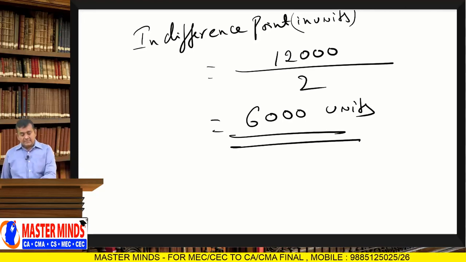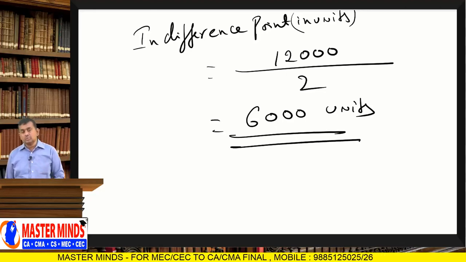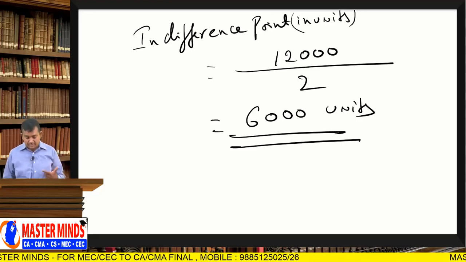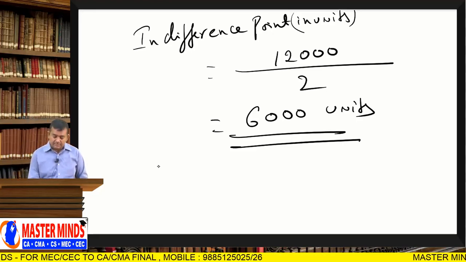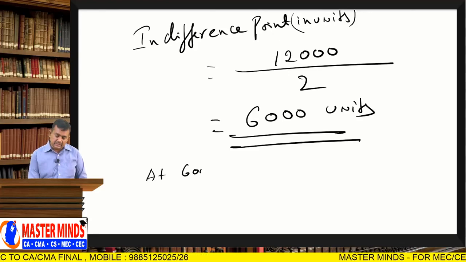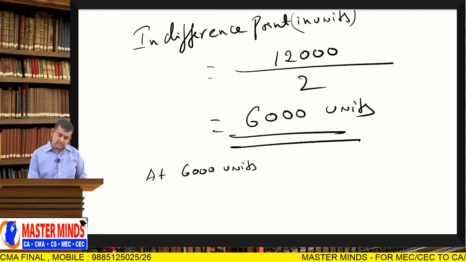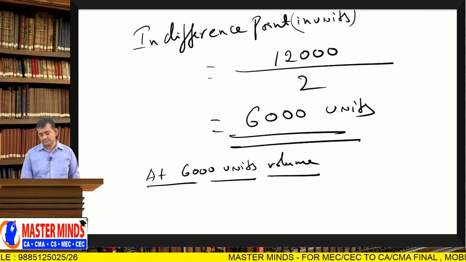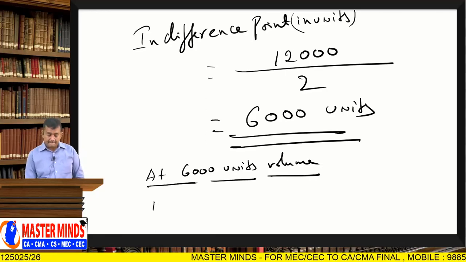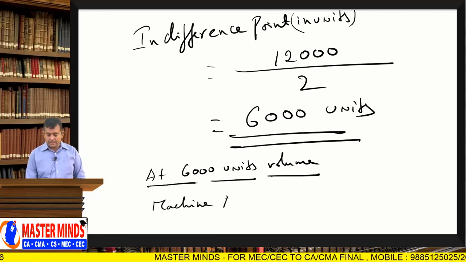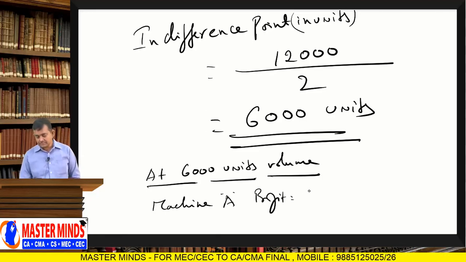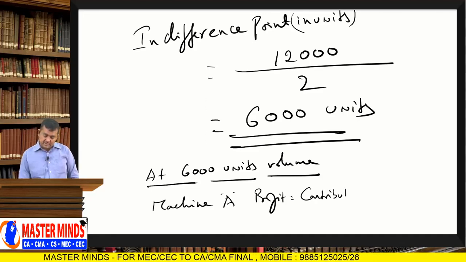At this volume, the profits of both cases are the same. Please prove it, sir. I will prove it. At 6,000 units volume, machine A profit is contribution minus fixed cost.